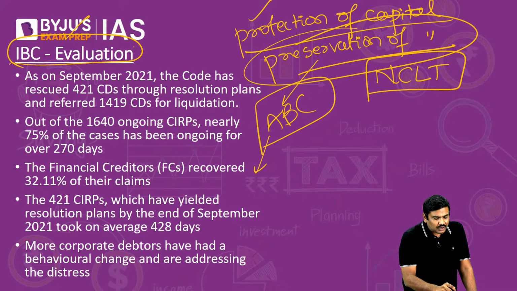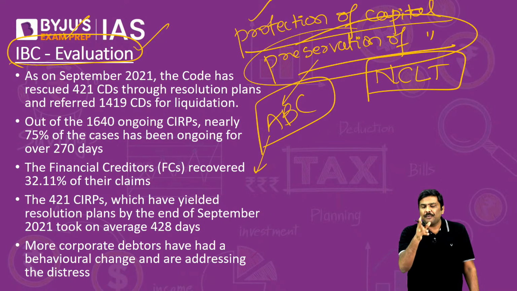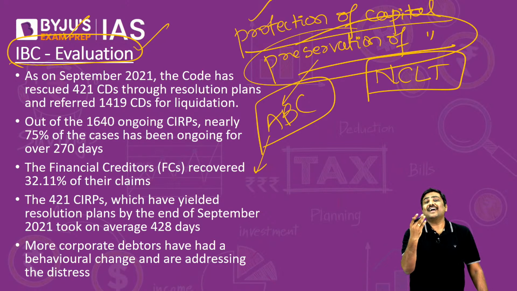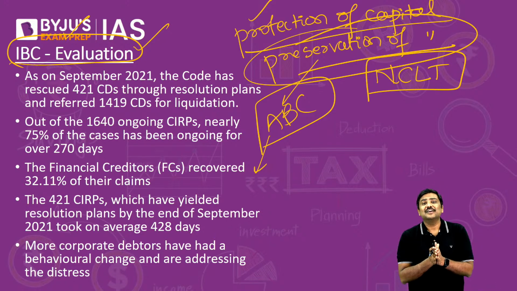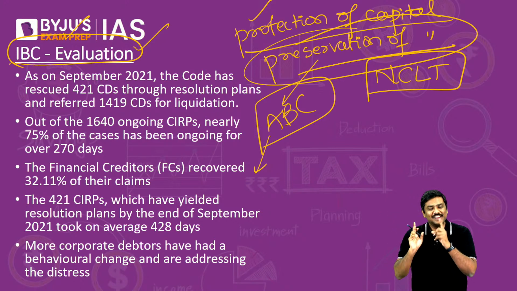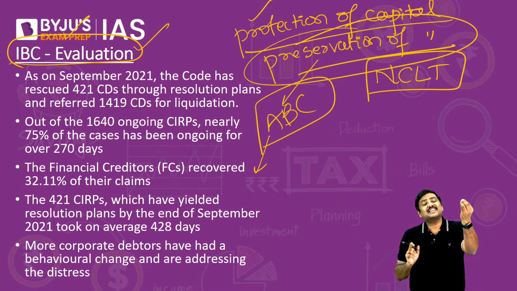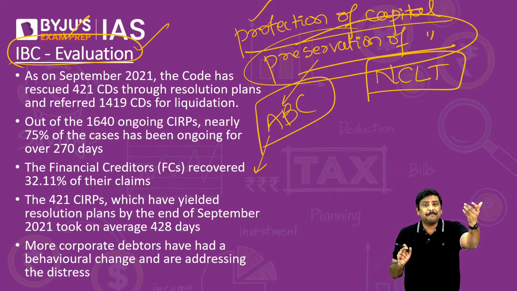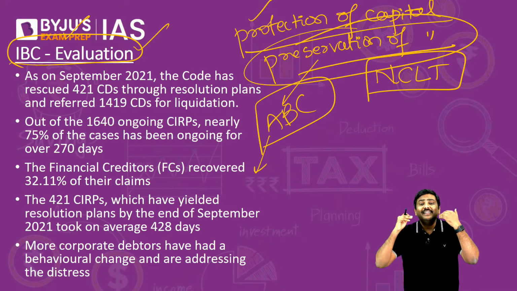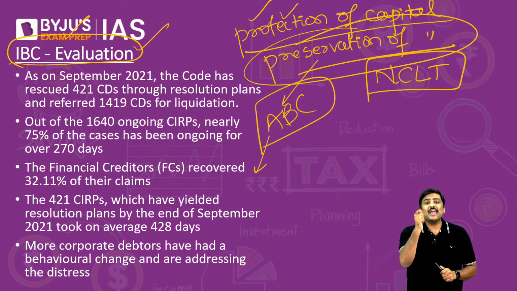So whenever they talk about IBC evaluation, one of the very important parameters you need to consider is how many of the cases are getting liquidated, and how many are going through insolvency resolution. Under IBC, right now most of these cases are essentially going through liquidation. Remember this. To prove that, there is a parliamentary standing committee report which says the same thing. A large number of cases under IBC are going through liquidation. That is not achieving the objective of IBC.